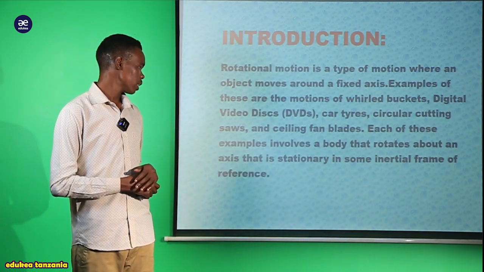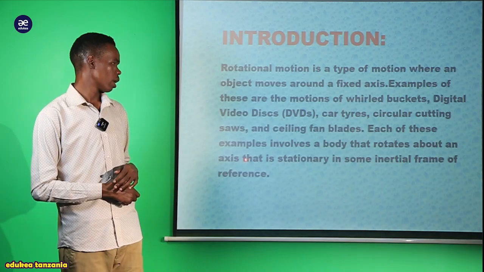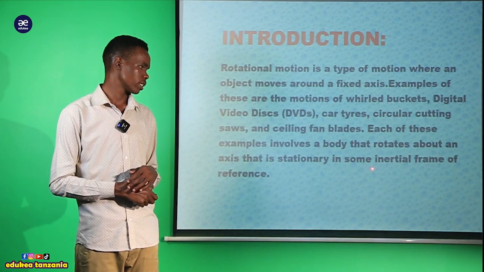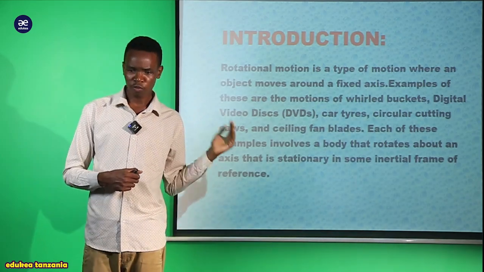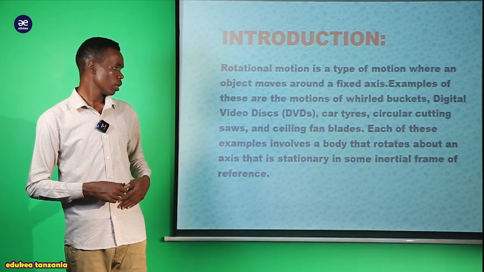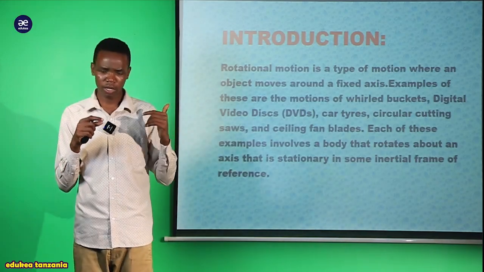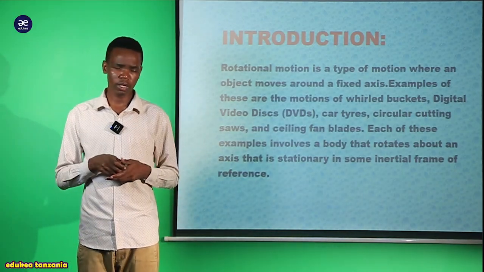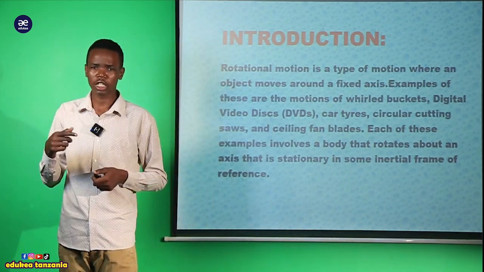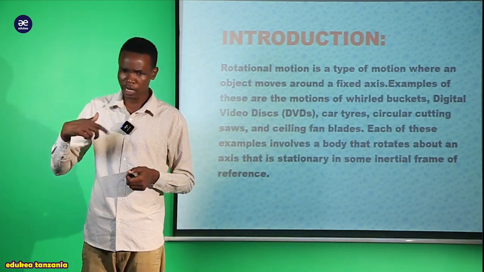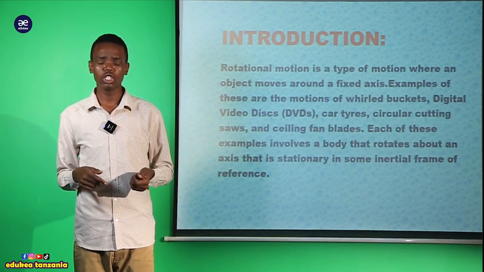So each of these examples involves a body that rotates about an axis that is stationary in some inertial frame of reference. All of this we tried to see here is an example that involves the body. Mostly they involve a body that rotates about a fixed position, or rotates on an axis without changing their original shape.